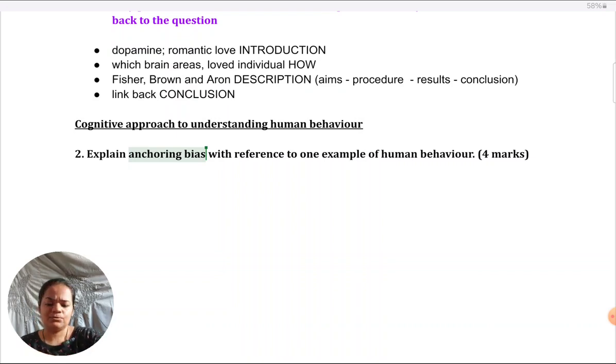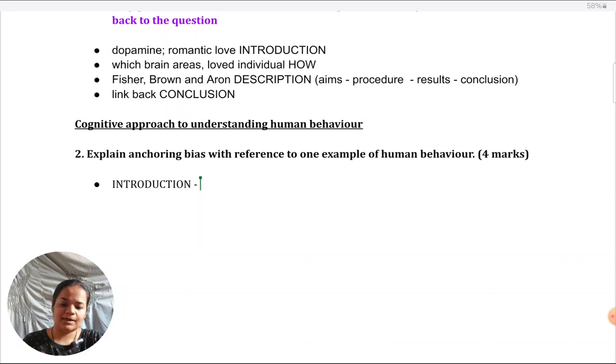Okay, so this one I'm going to take you through quickly because it's more or less the same as the previous. We can take it as a revision of what I've already explained. In the introduction, we can just come to the point about which human behavior we are taking. Anchoring bias as such is the only bias they're asking about, they're not giving us a choice. So, anchoring bias affects decision making or judgment.